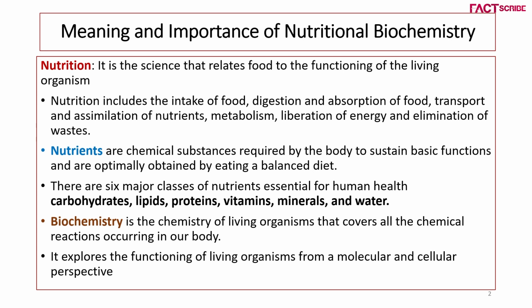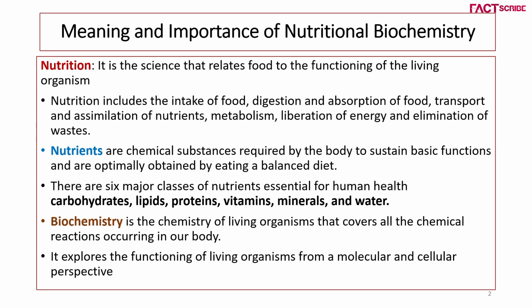Then the next important term is nutrients. This is a very important term that you all have to learn about. These nutrients are chemical substances required by the body to attain basic functions, acquired through a balanced diet. This term balanced diet includes all the food materials that we have to consume like cereals and pulses, roots and tubers, pulses and legumes, milk and milk products, oil and fat, then fish. Altogether, we have to eat in an equal amount. That is called a balanced diet. Through this balanced diet, we will attain nutrients that are essential for our body.